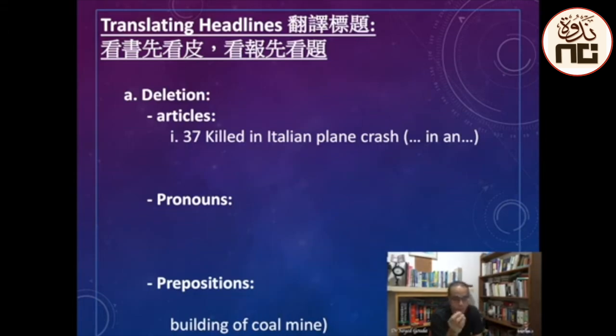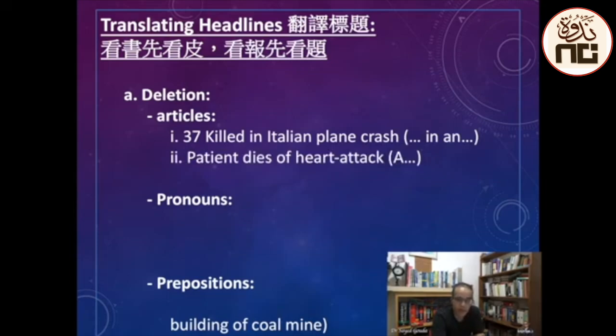It should be 37 killed in an Italian plane crash, but you write in this way in the lead and the body, but not in the headline. Or, Patient dies of heart attack. It should be a patient dies of heart attack, but in the headline there's no need for the article a.